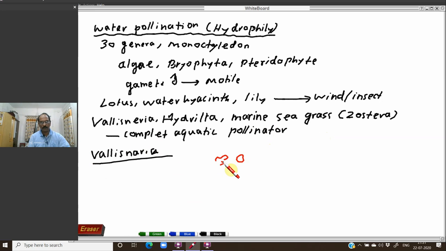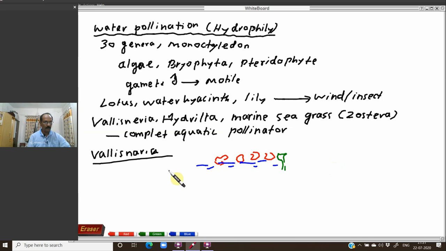At the same time, the gynoecium reaches up to the surface, and when the pollen grains move along with the water waves, they accidentally touch the stigma and pollination takes place. That is the nature of pollination in Vallisneria.